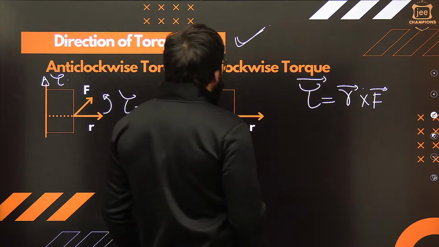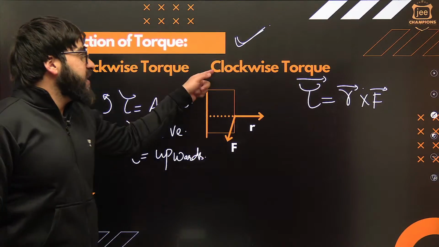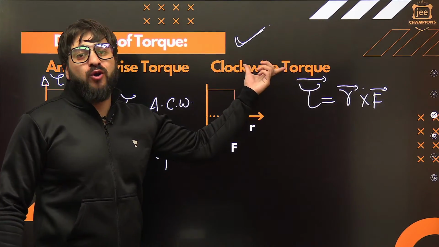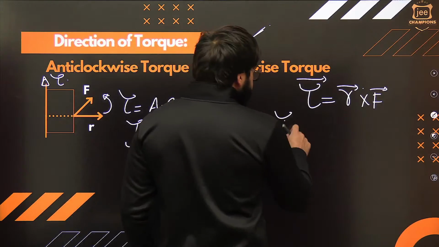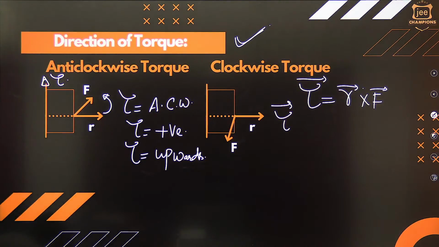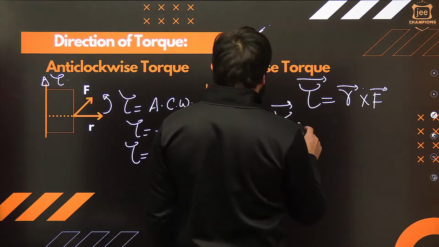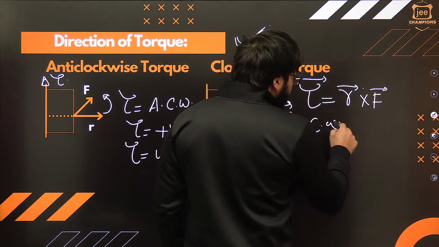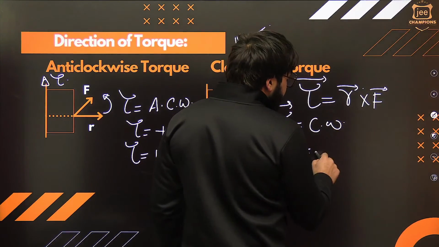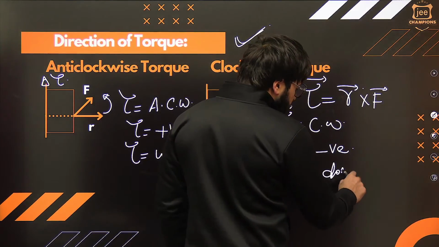Now, in this case, could you please tell me what is basically the torque? You'll say, sir, in this case the torque is clockwise over here. So over here we go from R to F, curl your fingers from R to F, and the thumb is pointing in the downward direction. So in this case, this torque is clockwise. We take this torque as negative. We take this torque as downward.